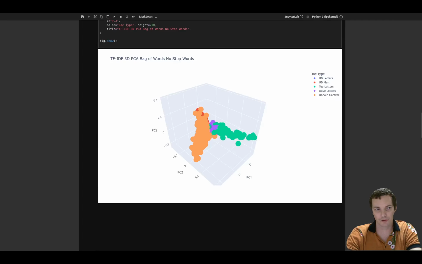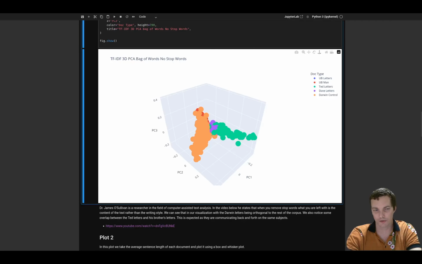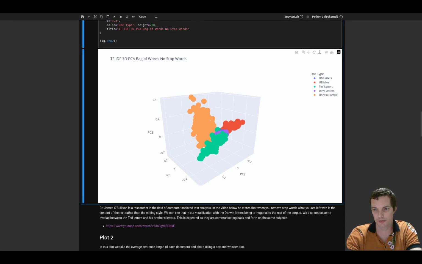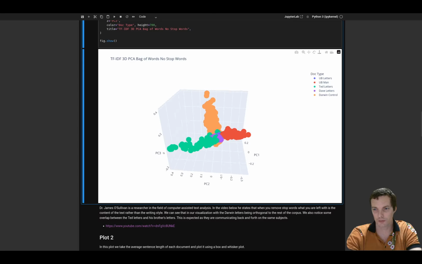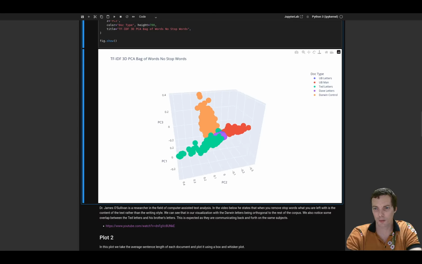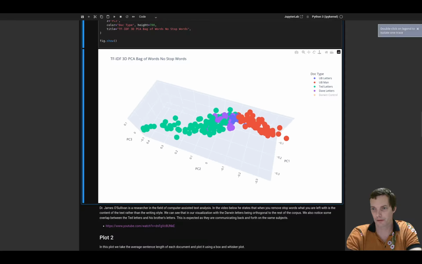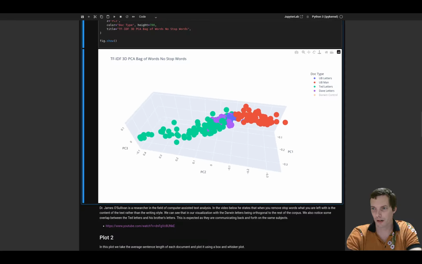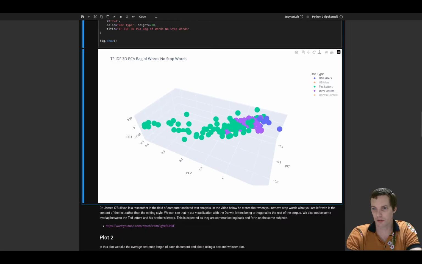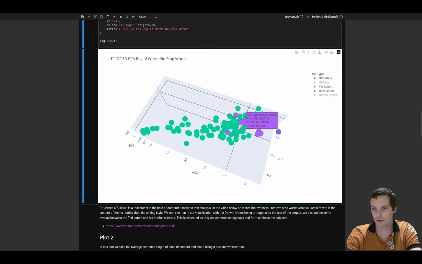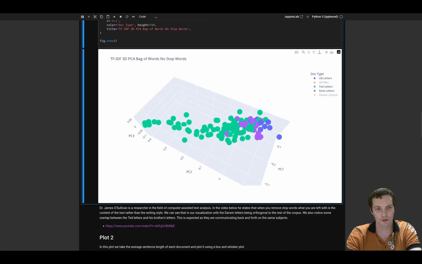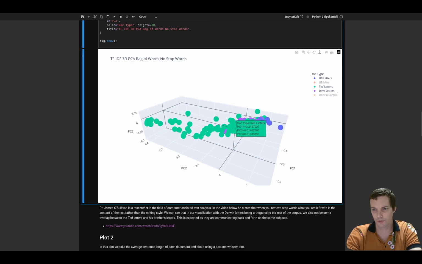All right, so this is what we got. Darwin's in the orange by himself. That's what we should expect. We also removed stop words, so this is less about style and more about content. And what we see here is we can actually see the content has overlapped a lot between Ted and his brother, which is what we should expect, right? Because these are brothers talking to each other.